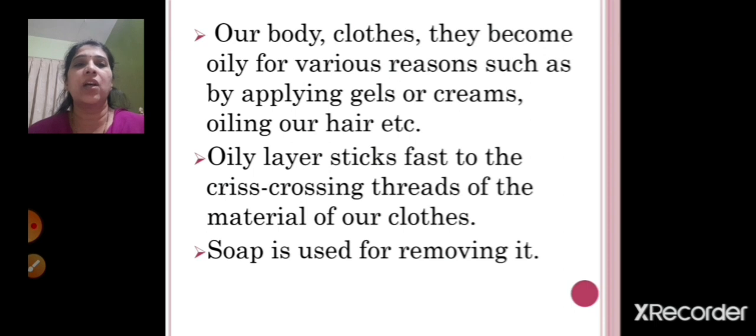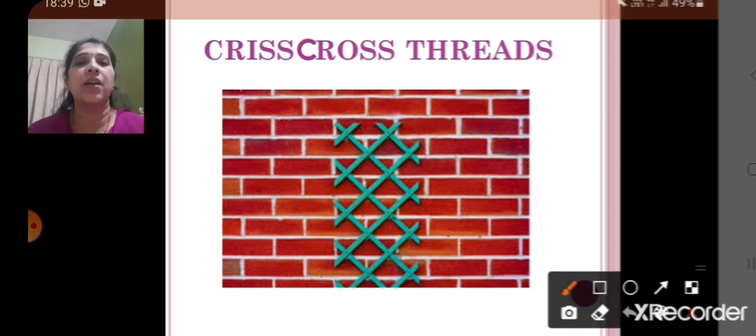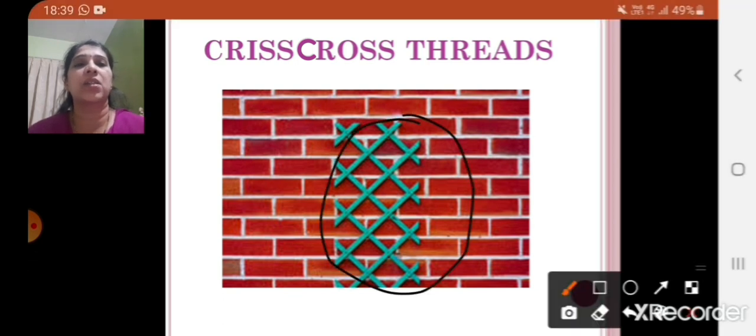I'll show you the figure of it. So soap is used for removing this oily part. Now you can see here, children, in the figure, these are your crisscross threads. They are intersecting each other.